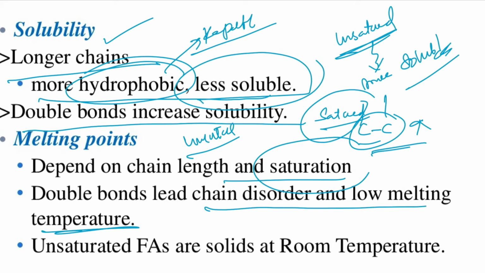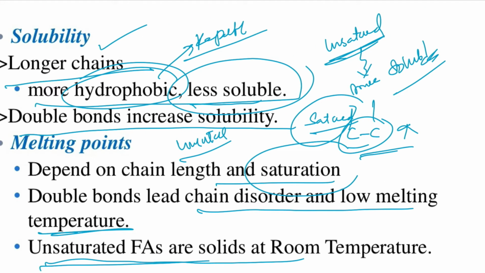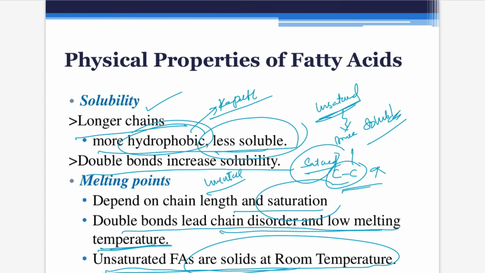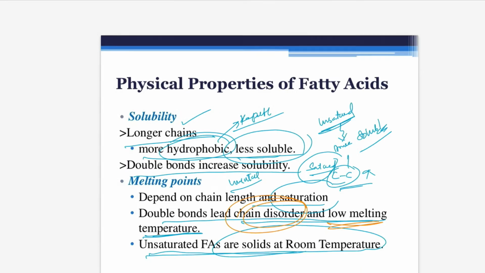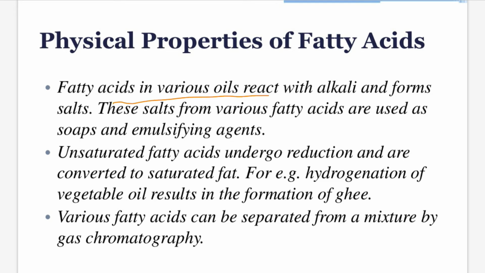They consist of C double bond C or C triple bond C, so they have a lower melting point than the saturated ones. Double bonds lead to chain disorder and low melting temperature. Chain disorder is the cause of the low melting temperature in unsaturated fatty acids.